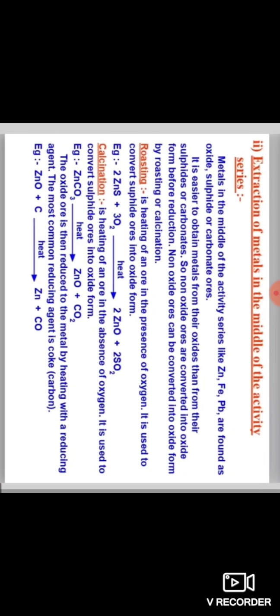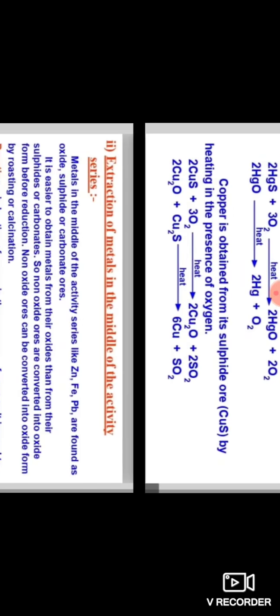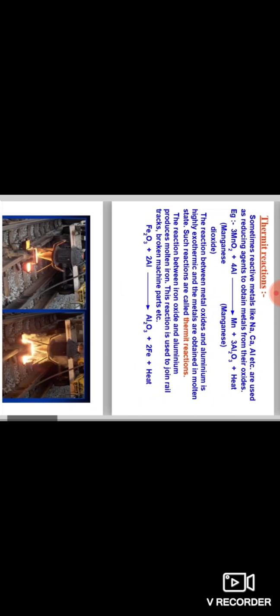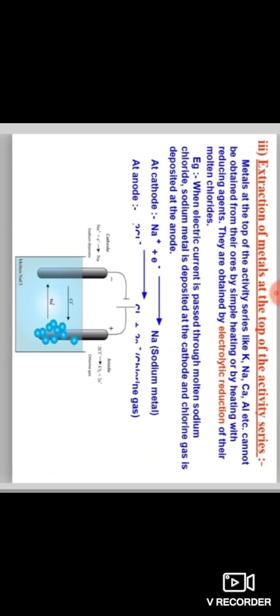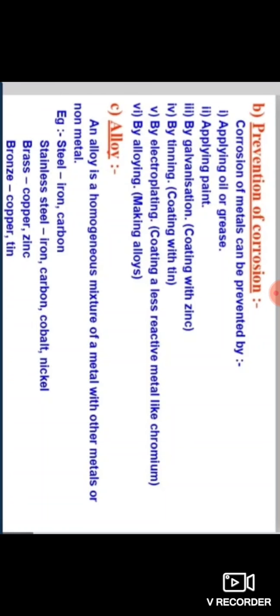Okay dear students, today we shall discuss the occurrence of metals, extraction of metals from their ores of low reactivity and middle activity, the thermit reaction and extraction of metals at the top of the activity series, refining of metals, corrosion. So how to prevent the rusting of iron, prevention of corrosion, and alloys. Okay, thank you.